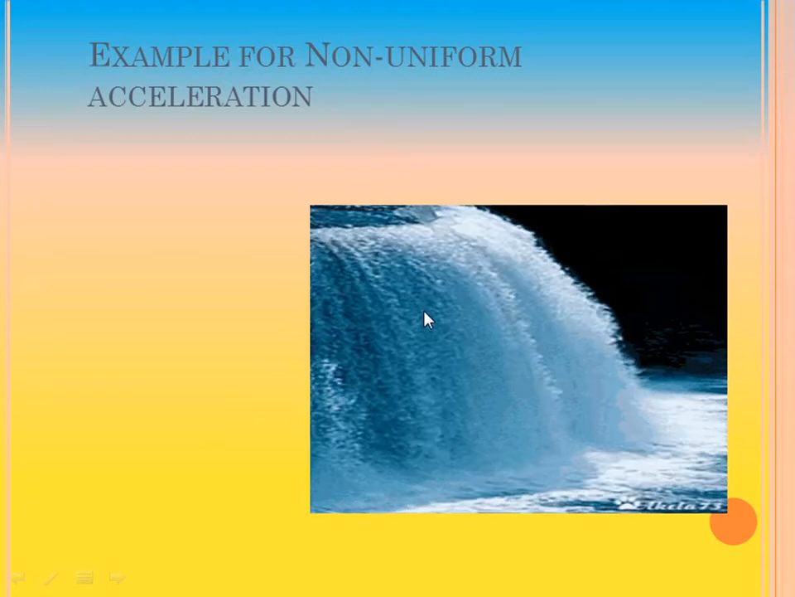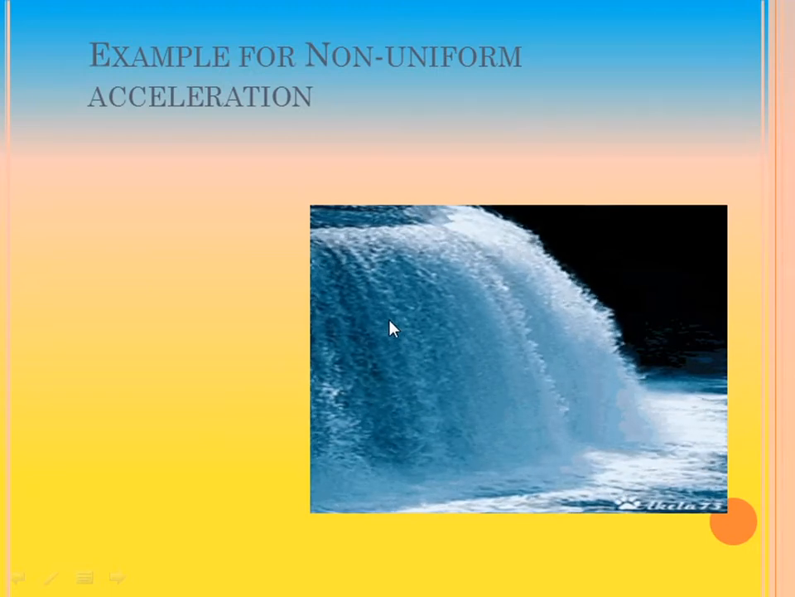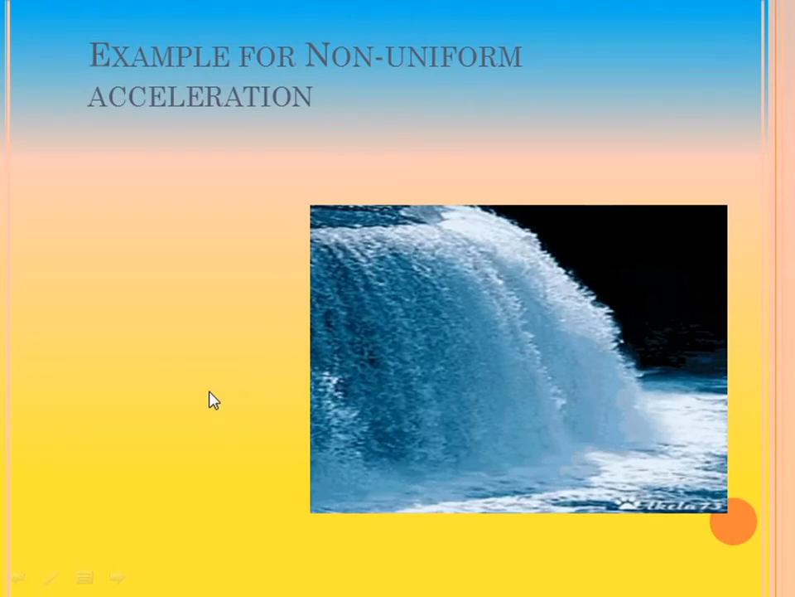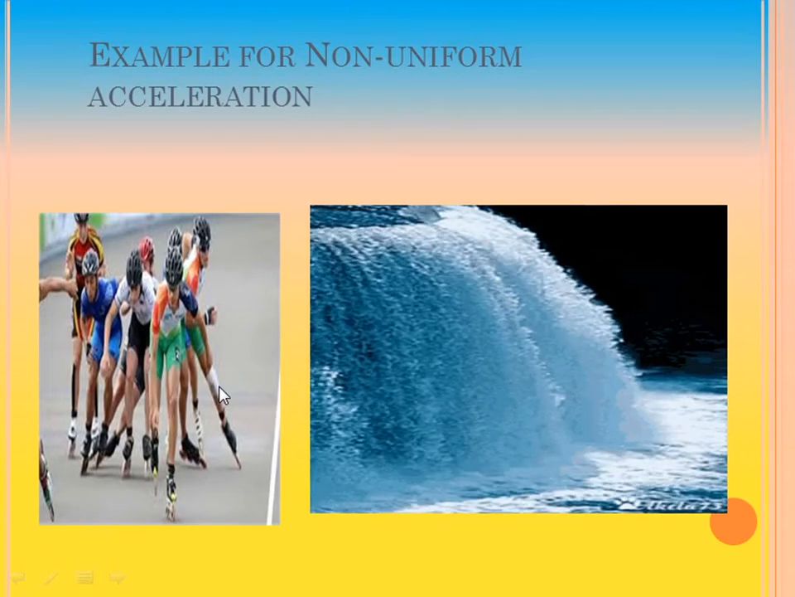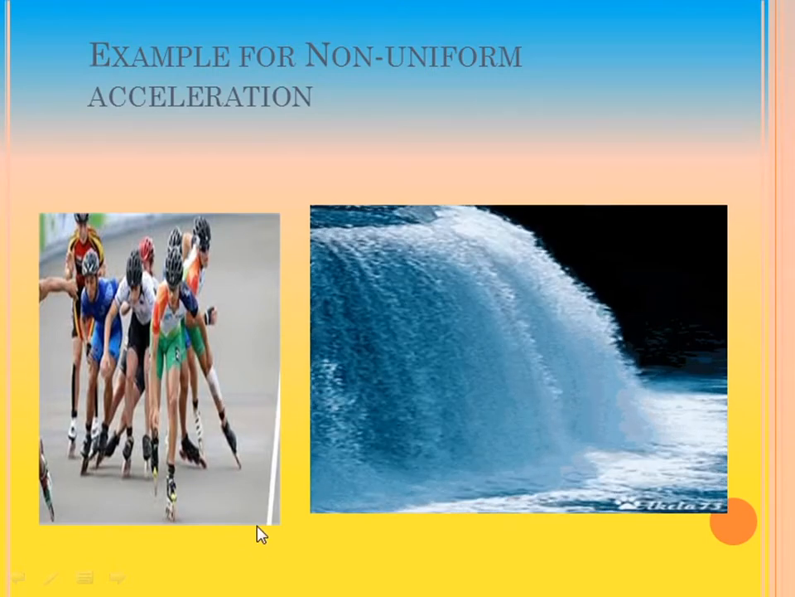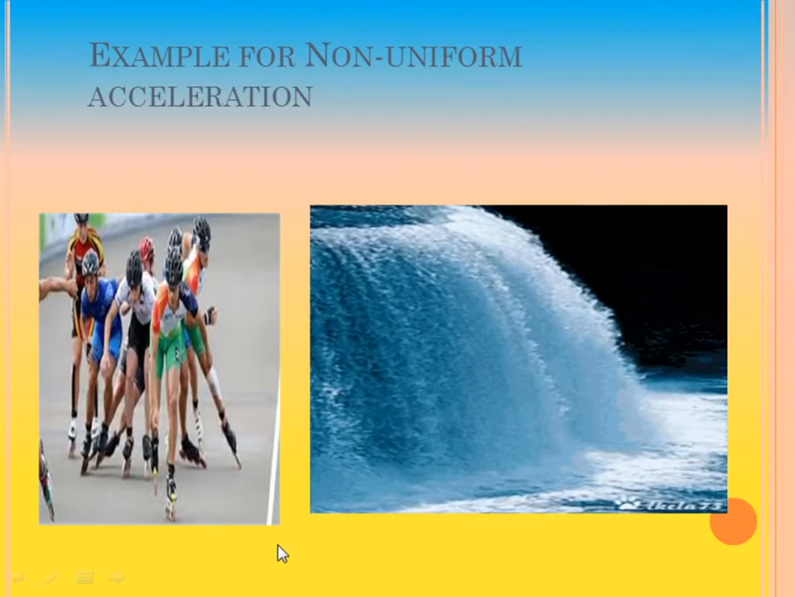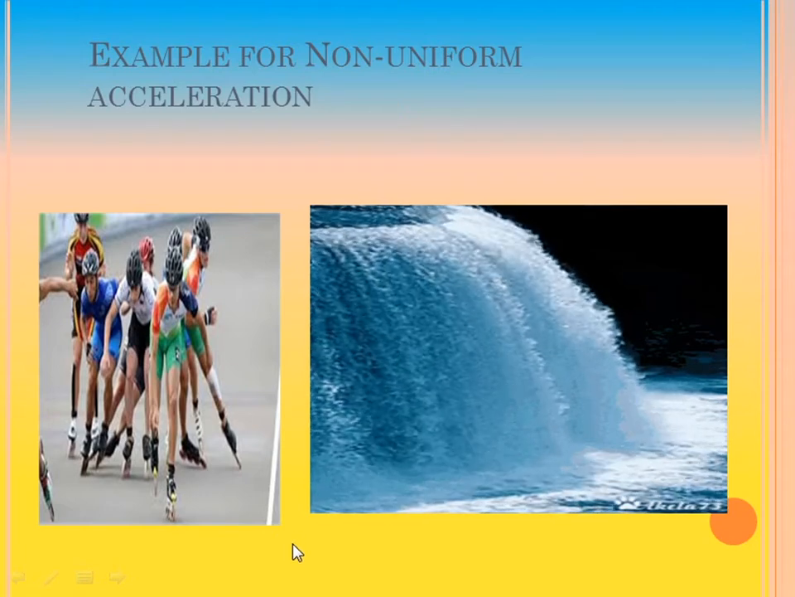This example, which is nice enough to watch, is the flowing of water. It's a kind of non-uniform acceleration. Why do we say it is non-uniform? Because here the water travels with different velocity at different times. And another interesting example is also there for non-uniform acceleration, and we come across many examples in our daily life for all these kinds of uniform acceleration and non-uniform acceleration.